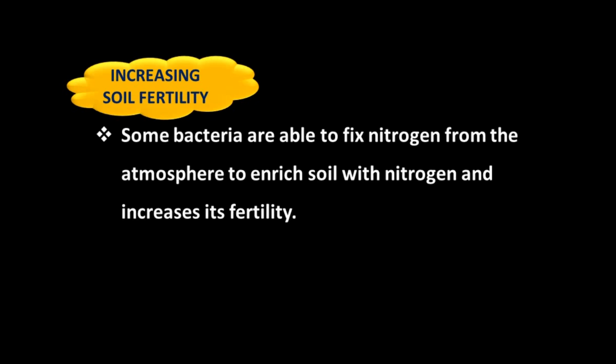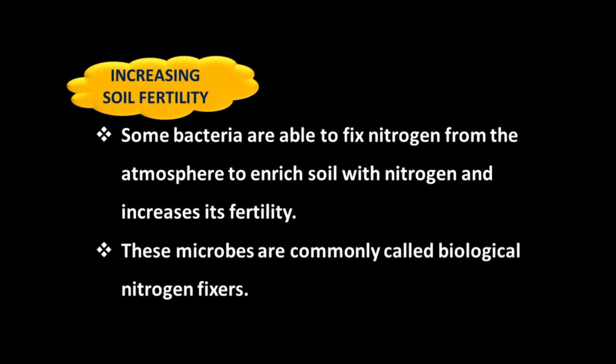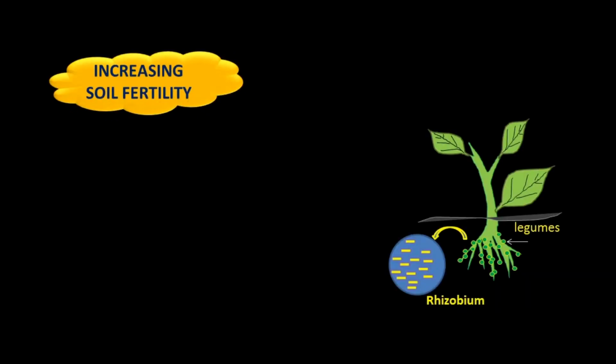Another use of microbes: to increase soil fertility. Some bacteria are able to fix nitrogen from the atmosphere to enrich soil with nitrogen and increase its fertility. These microbes are commonly called biological nitrogen fixers. This is the example of Rhizobium. It is found in the roots of leguminous plants. They fix nitrogen from the atmosphere into nitrates, and the plant takes this nitrogen through the roots for the production of food.